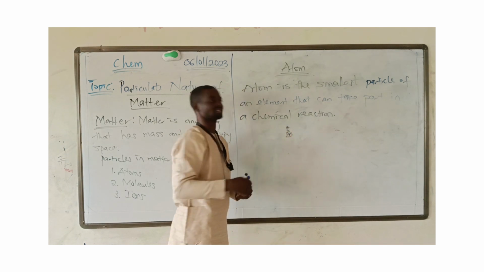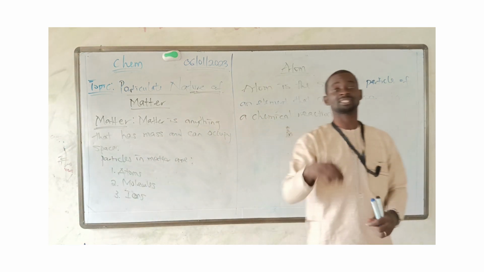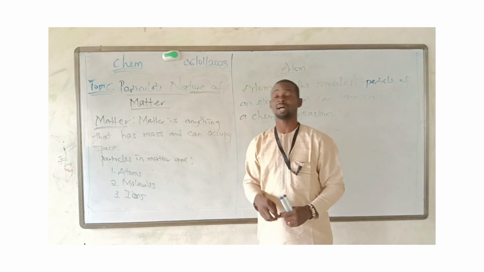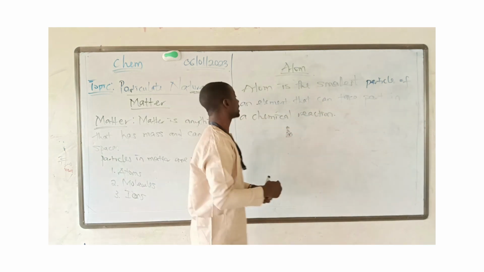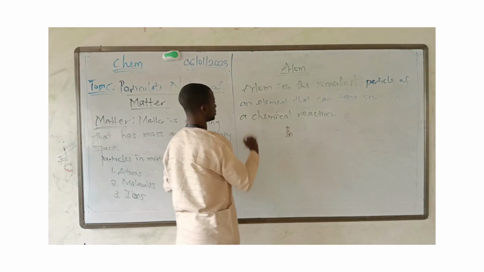That smallest part of an element that can take part in a chemical reaction is regarded as an atom. And these atoms are subdivided.